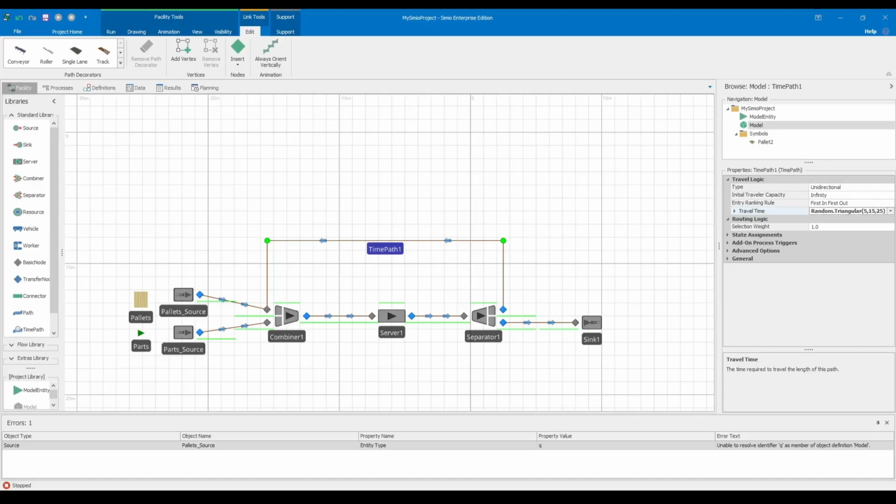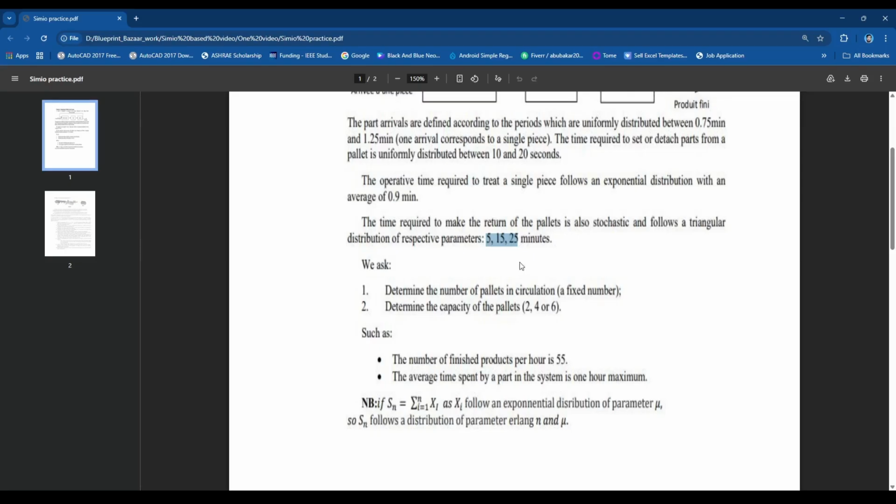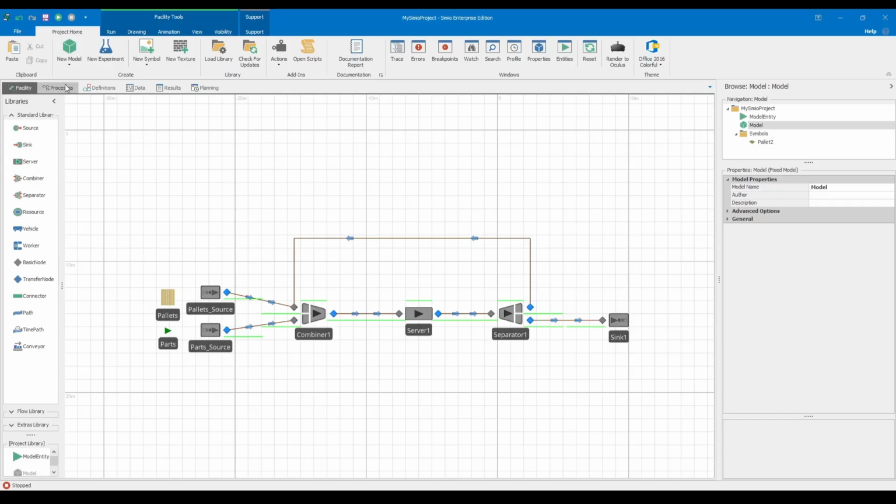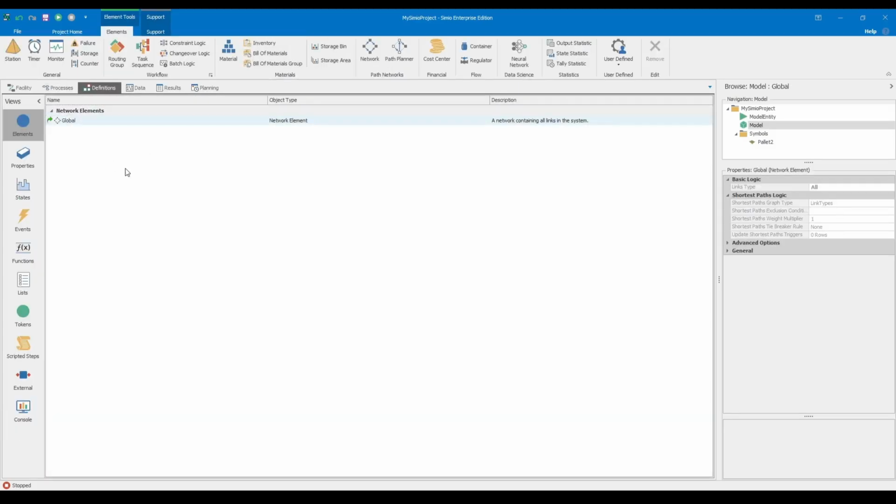Once the palletizing is complete, we use a connector to link the output of the combiner node to the input of the server node, where the operative treatment occurs. The operative time for a single piece follows an exponential distribution with an average of 0.9 minutes.